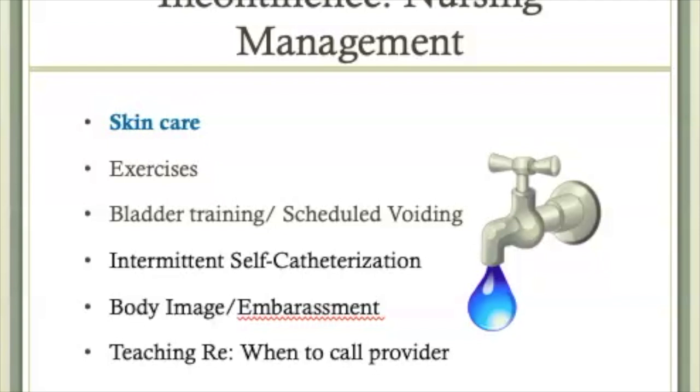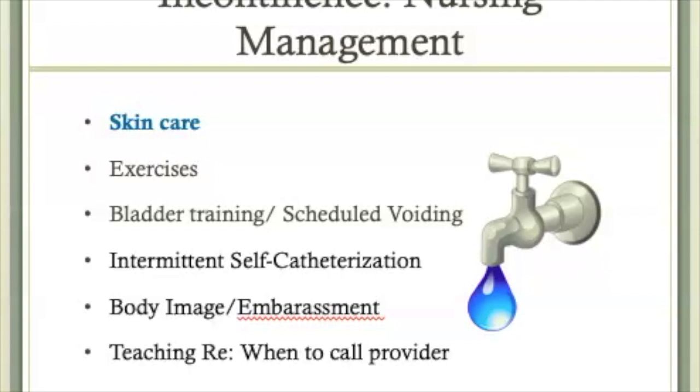Pelvic floor muscle rehabilitation exercises, commonly known as Kegel exercises, can help strengthen pelvic muscles. They must be done daily and for several months consistently to be effective. Ask the client to hold the pelvic floor muscles tight or tense as they would normally do to stop the flow of urine. Hold these muscles tense for 5 to 10 seconds. Repeat 10 to 15 times per set. Do 3 sets per day.